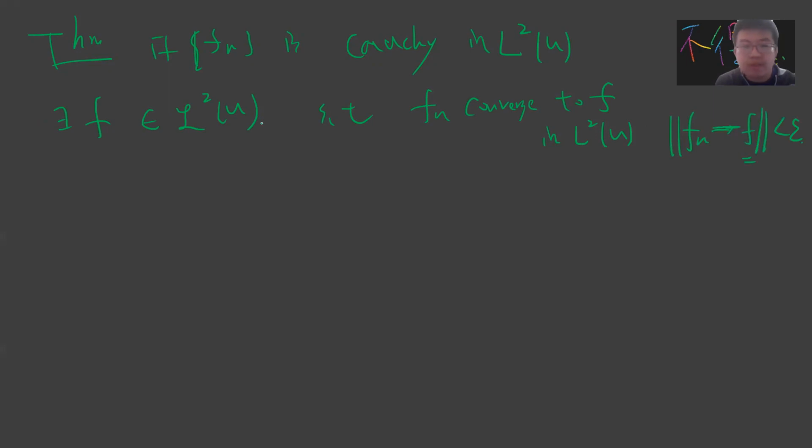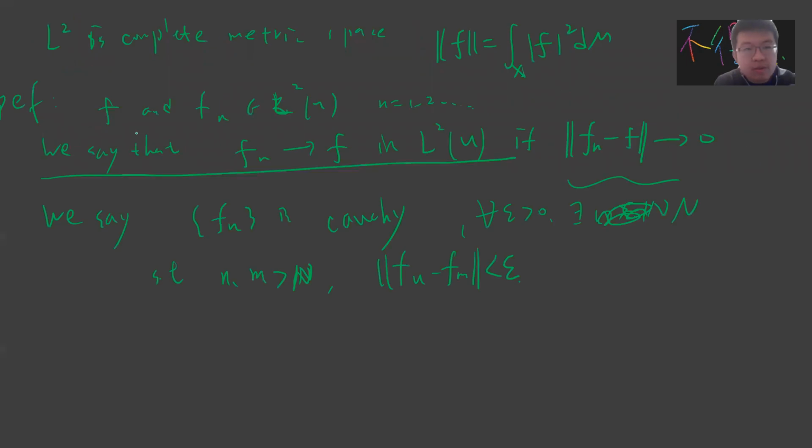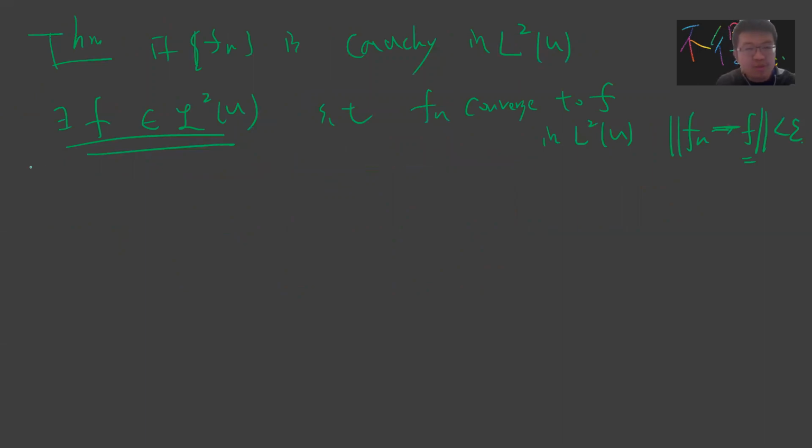This is just saying that L squared is a complete metric space. It is a famous result that if you study real analysis, you always hear people talking about this fact.